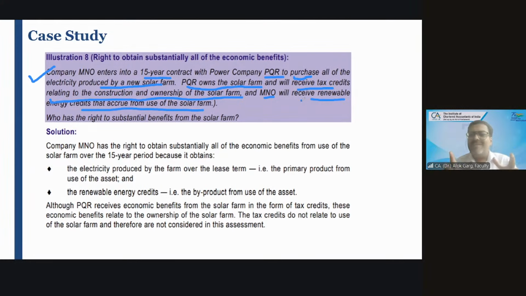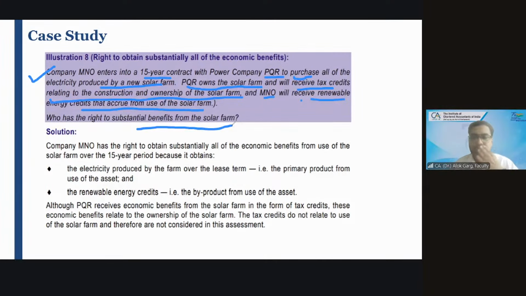MNO is using, right? So using means this 100% electricity is purchased by MNO. So technically speaking, by substance, who is using this entire solar farm? MNO. The entire production belongs to MNO, right? So who has a right to substantial benefit from the solar farm? As per Ind AS 116, who has a right to receive the substantial economic benefit from the use of the